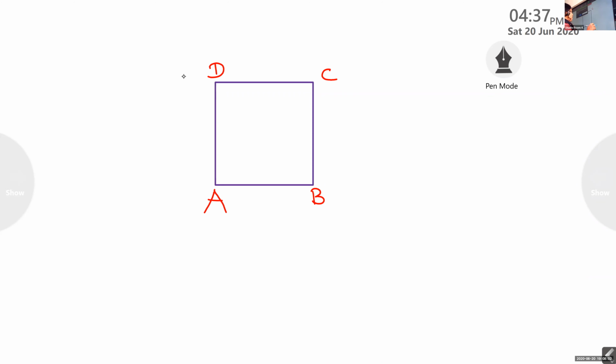Okay. Now listen. There are 4 vertices. Can you tell the names of the vertices?